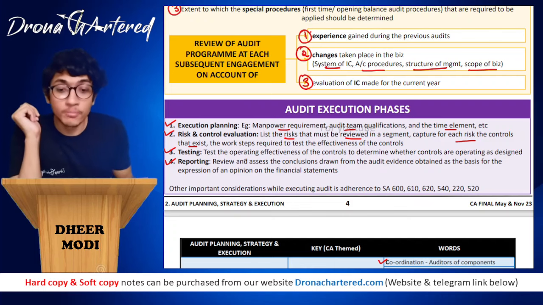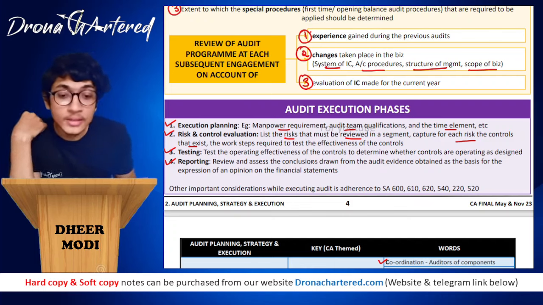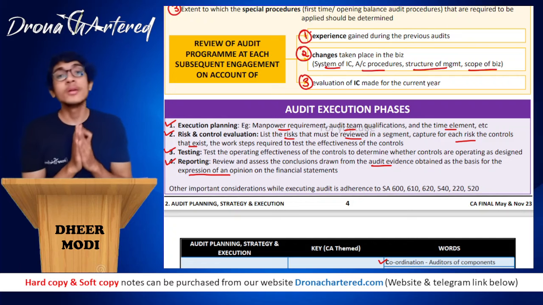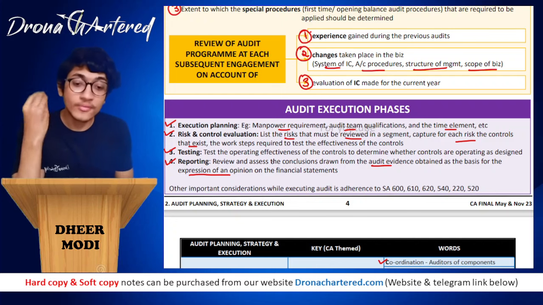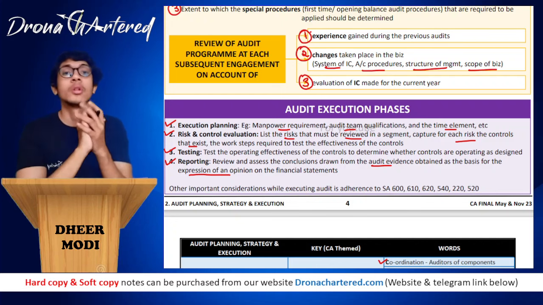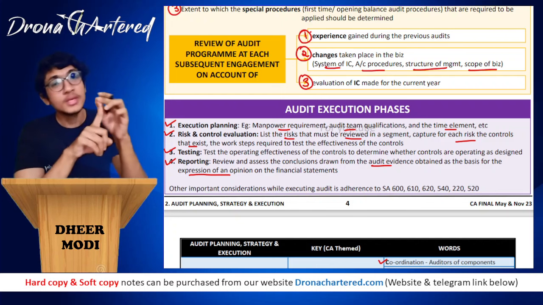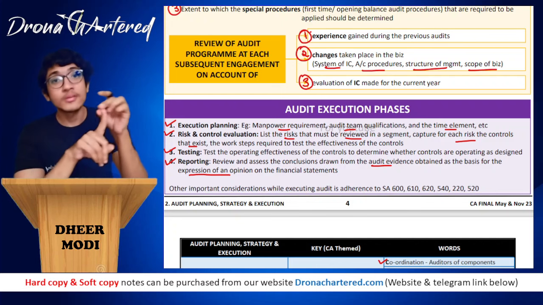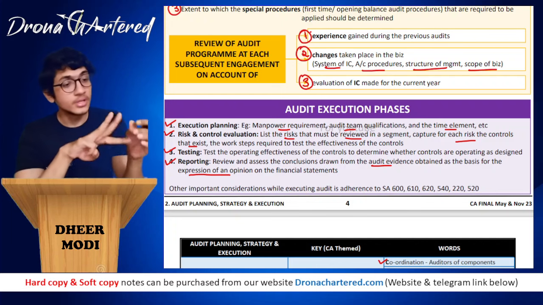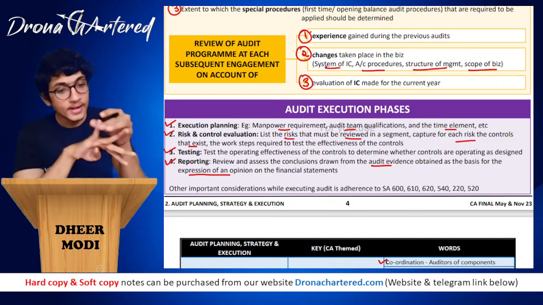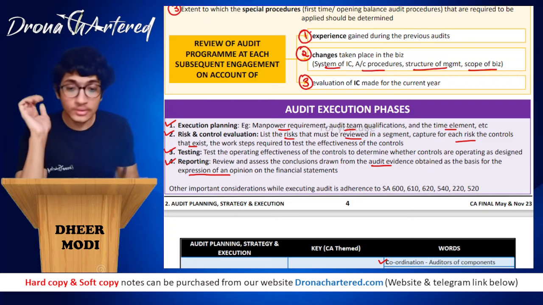And last is your reporting, that is review and assess the conclusions drawn from the audit evidence obtained as the basis for the expression of an opinion. We do an audit only to give an expression of an opinion with regards to your financial statements. Okay, so therefore you have to draw conclusions based on all the audit evidence that you have obtained. So ERTR. First was your execution planning, then R was your risk and control evaluation, T was your testing, and R again is your reporting. Okay, so this is your ERTR.